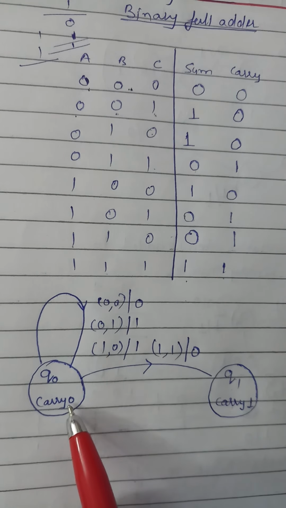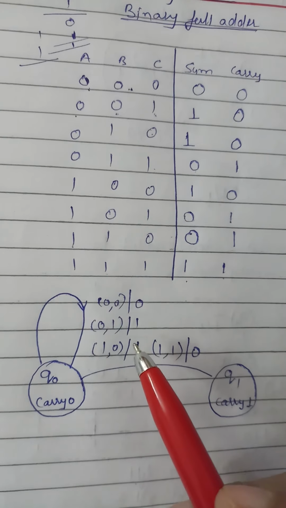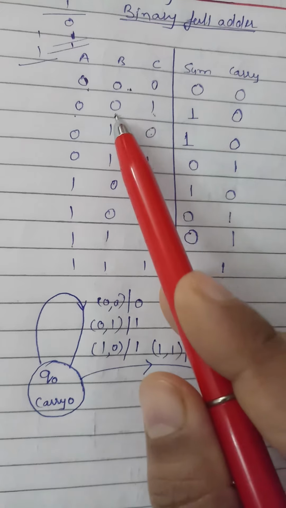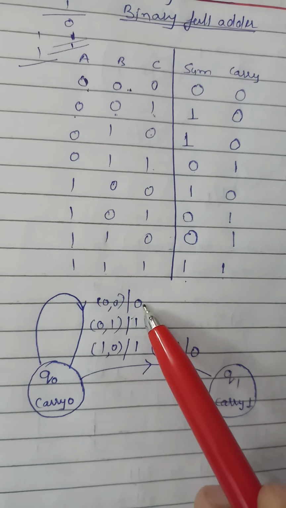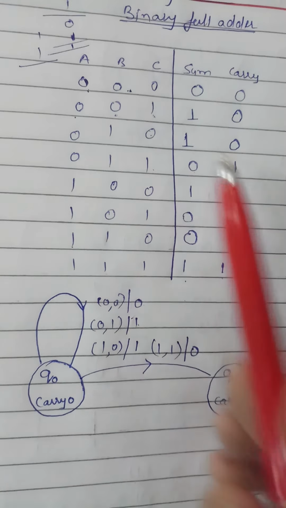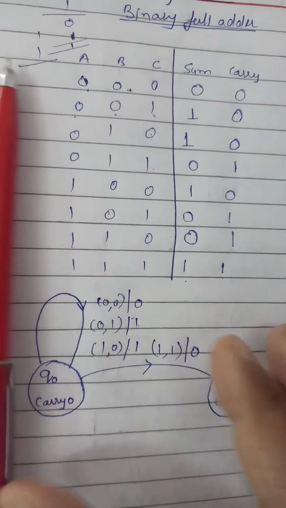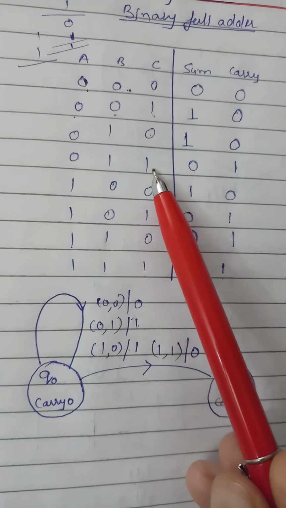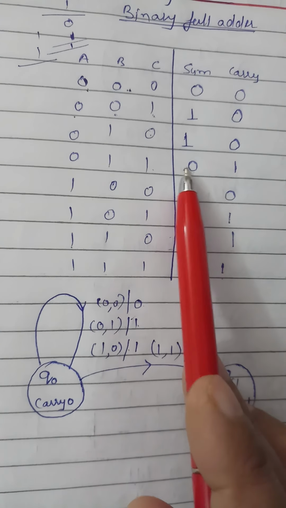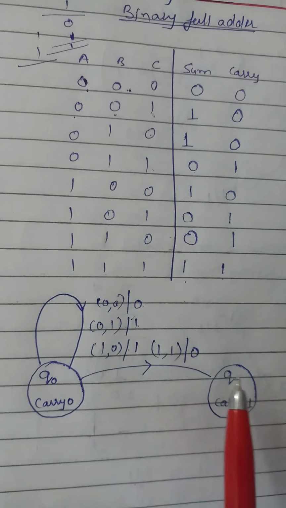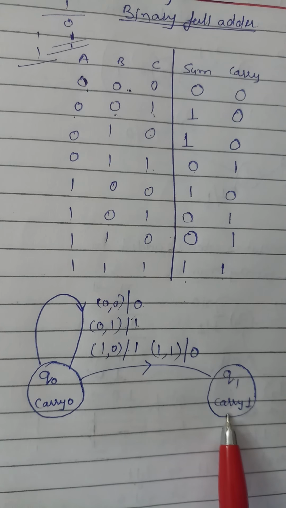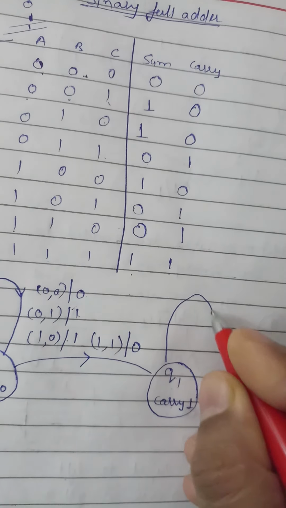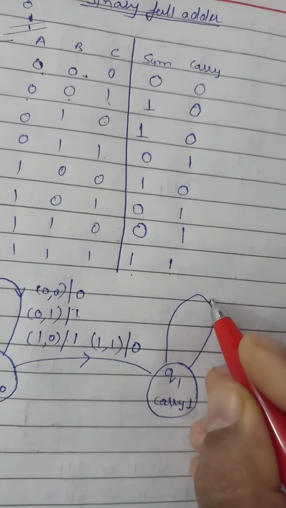Start with the initial state where carry is 0 and sum is there. So what we have? For 0 0 we have sum 0. For 0 1 we have sum 1. And for 1 0 we have sum 1, but there is no carry. Now move to the next. For 1 1, we have sum 0 but carry 1. That's why we move from Q0 to Q1, the next state in which we have carry 1. So now let's see what kind of transitions are possible here.